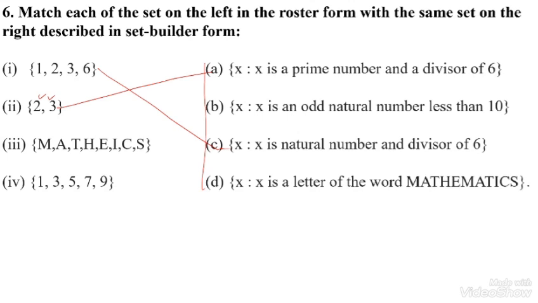Then M, A, T, H, E, I, C, S. These are the letters of the word mathematics. And finally 1, 3, 5, 7, 9 are all the natural numbers less than 10. Up to this much, I have done all the questions for exercise 1.1.